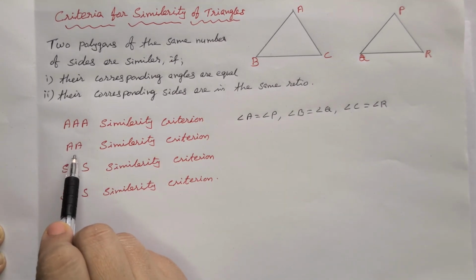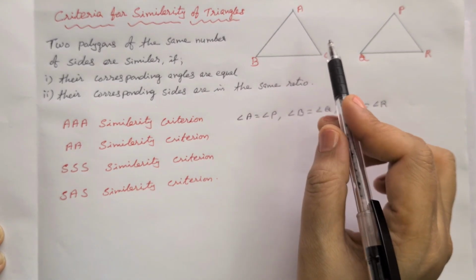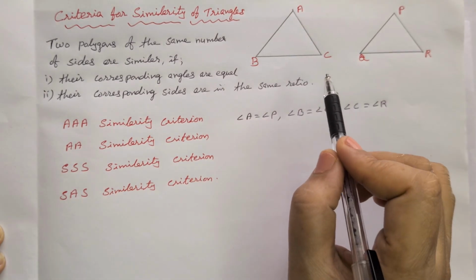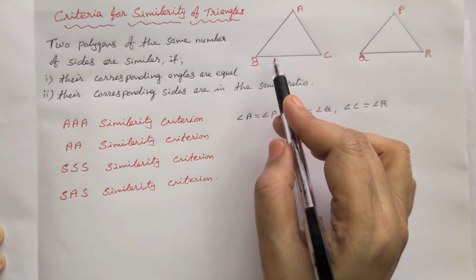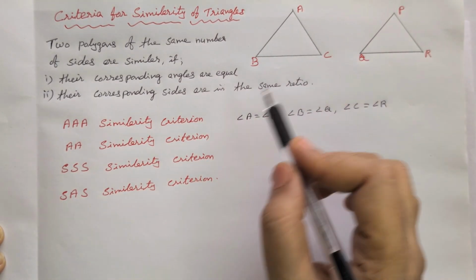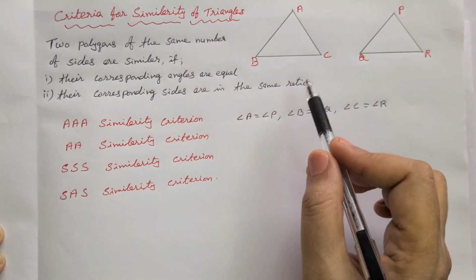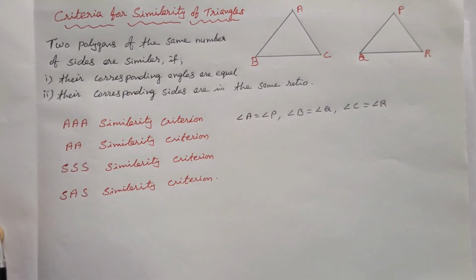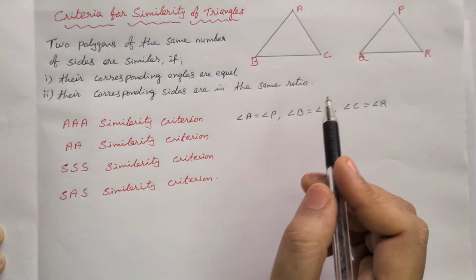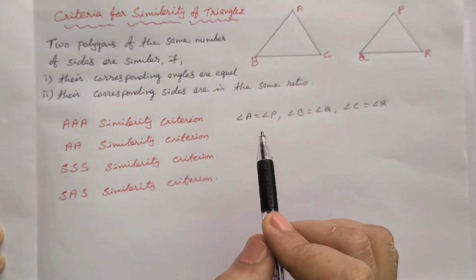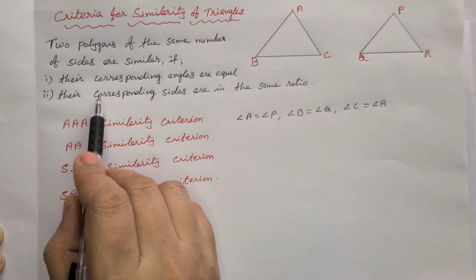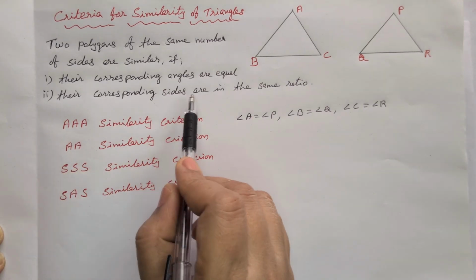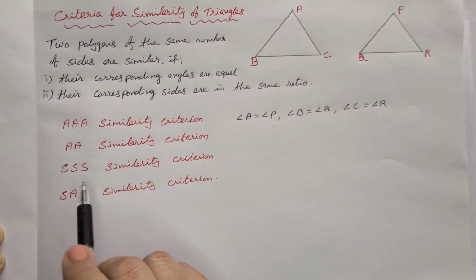Same here also. In a triangle, the sum of all three angles is equal to 180 degrees. So if any two angles are equal, then automatically the third angle will also be equal. That's why AA similarity criteria: if two angles are equal, then these triangles are similar. Then the second point: their corresponding sides are in the same ratio.